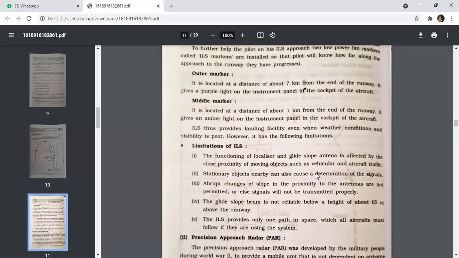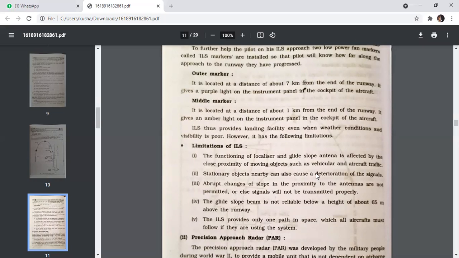A middle marker, it is located at a distance of about 1 kilometer from the end of a runway. It gives an amber light on the instrument panel in the cockpit of the aircraft. ILS thus provides landing facility even when weather condition and visibility is poor. However, it has the following limitations.